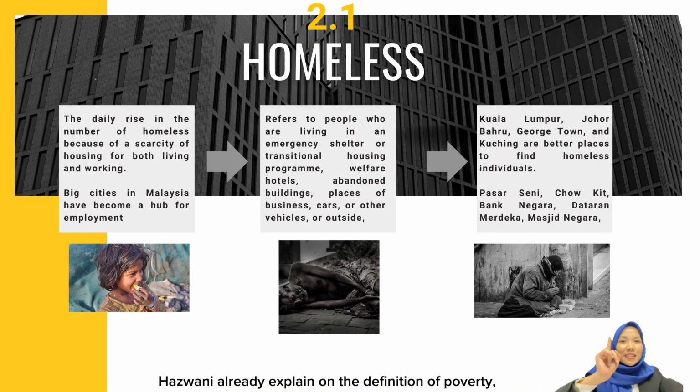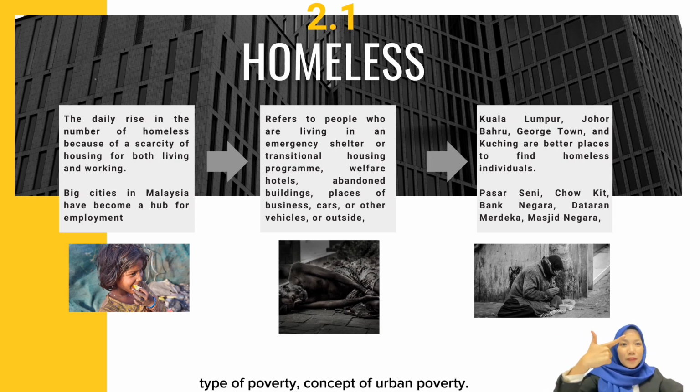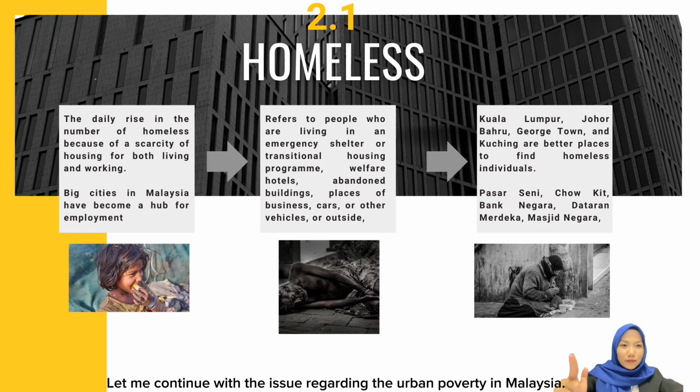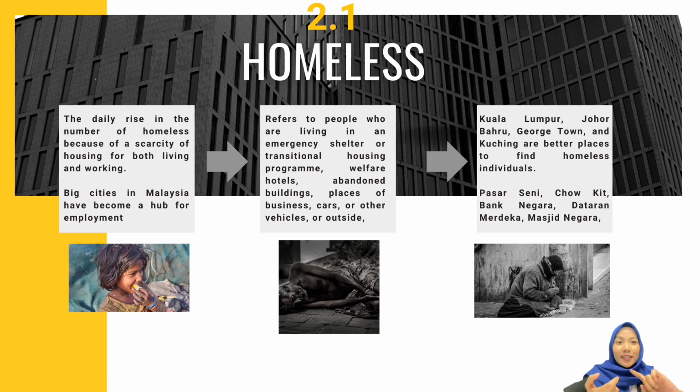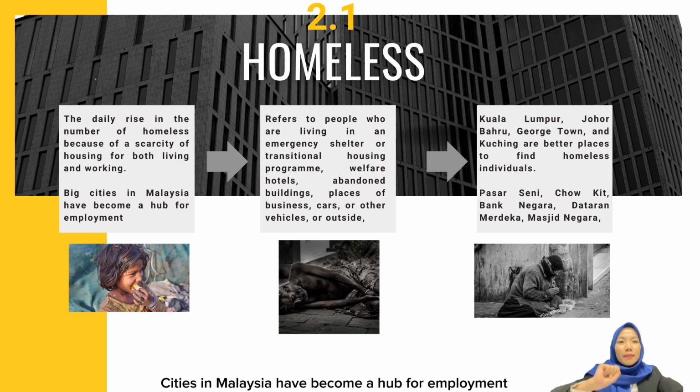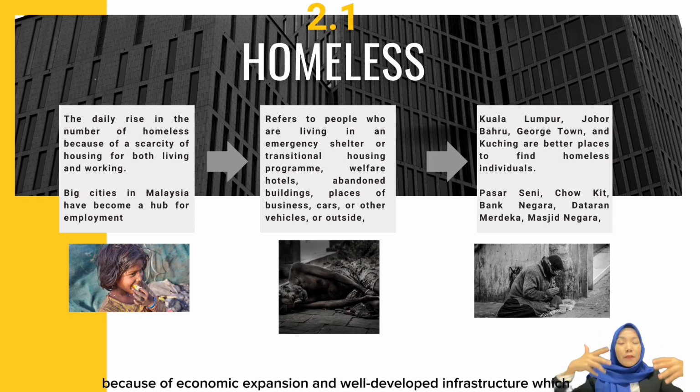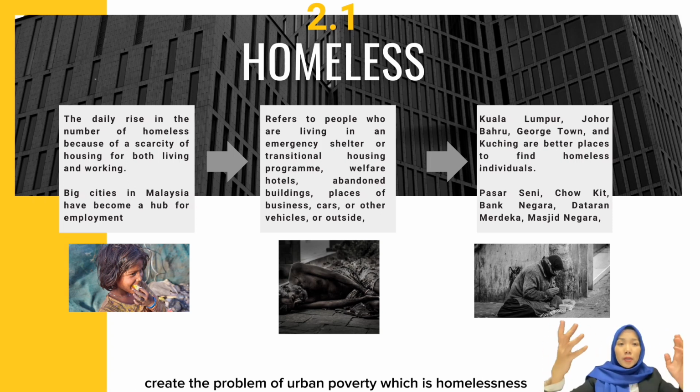Since Hazwani already explained the definition of poverty, type of poverty, and concept of urban poverty, let me introduce the issue regarding the urban poverty in Malaysia. First, according to the World Development Report, there were 495 million urban poor people in 2000, mostly from low and middle income category. Cities in Malaysia are a beacon hub for employment because of economic expansion and well-developed infrastructure, which creates the problem of urban poverty, which is homelessness.